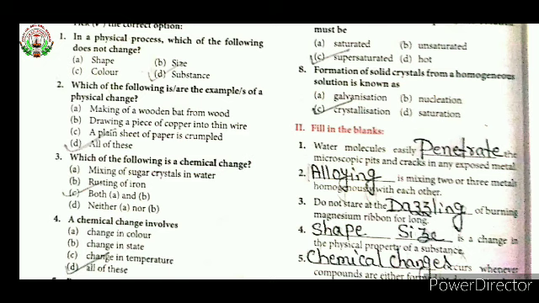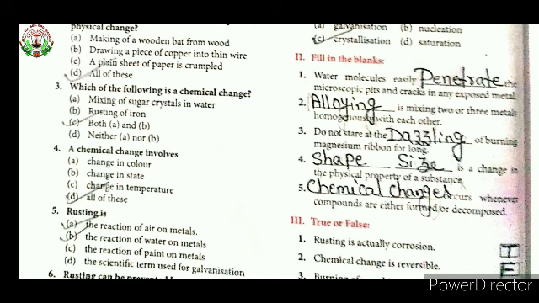See the fifth one. Rusting is: first option given is the reaction of air on metal. Second option, the reaction of water on metals. Third option, the reaction of paint on metals. And the fourth option, the scientific term used for galvanization.